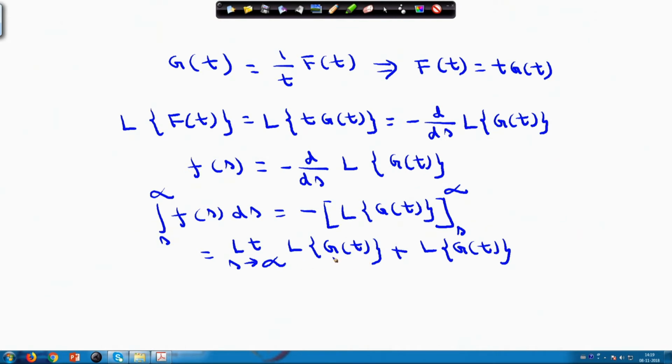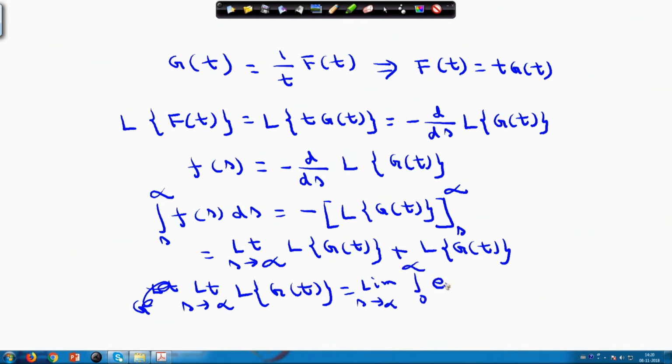The limit as s approaches infinity of the Laplace transform of g(t) equals the limit as s approaches infinity of the integral from 0 to infinity of e to the power minus st into g(t) dt, and as s approaches infinity this term vanishes, so it equals 0.